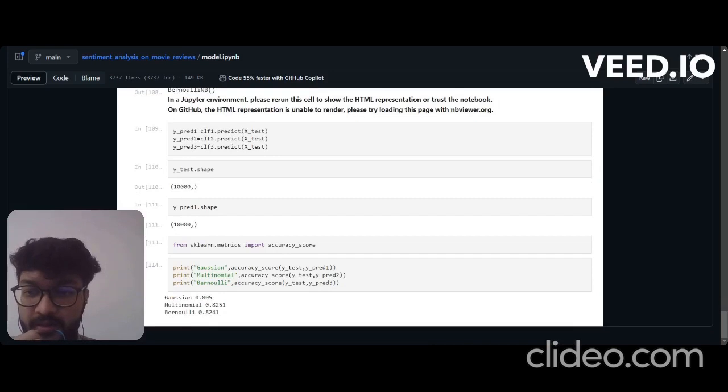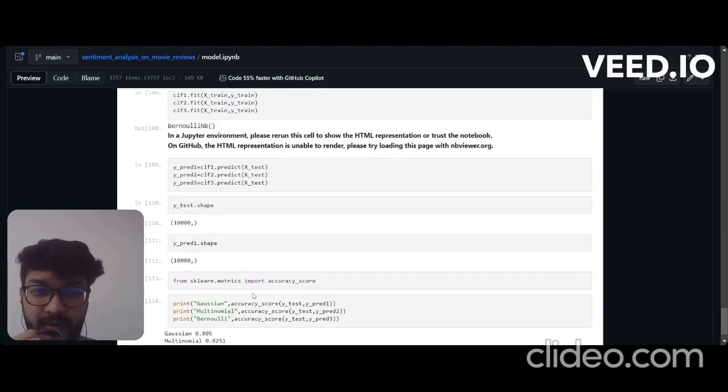After that, we will get y test dot shape is 10,000, y predict one dot shape is 10,000, and after that we'll include from the scikit library the accuracy score. So for all the three classifiers, we'll get the accuracy score. For Gaussian classifier, we'll get 80% accuracy. For multinomial, 82%. For Bernoulli, 82.4%. So the best among all these three is multinomial, with 82.5% accuracy score.